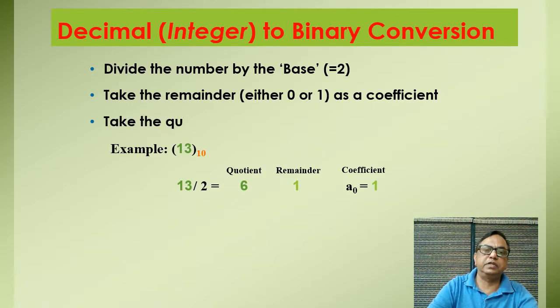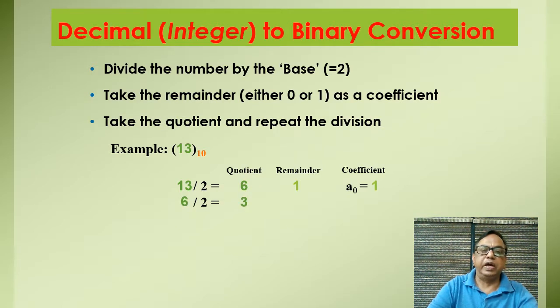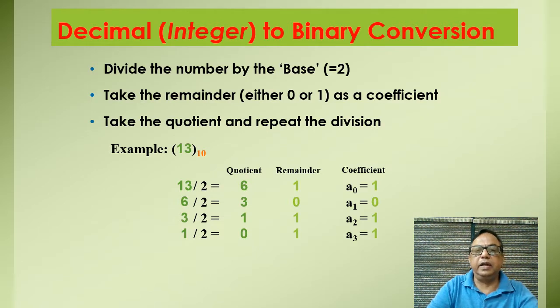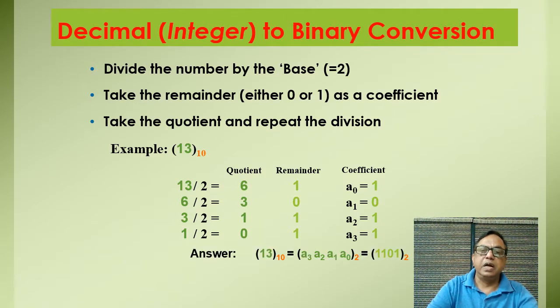Again, this quotient is divided by 2, and we get quotient 3 and remainder 0, so the coefficient will also be 0. This 3, that is the quotient, is again divided by 2, and the quotient becomes 1 and the remainder is 1 also, so the coefficient is also 1, and again this one is divided by 2, so the quotient is 0 and the remainder is 1.